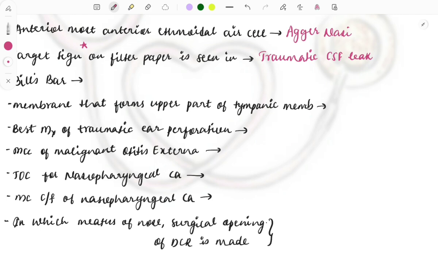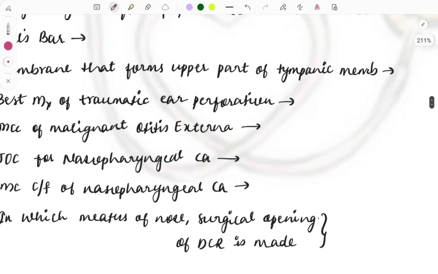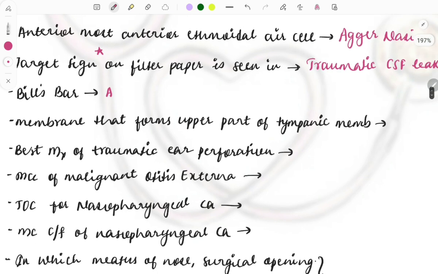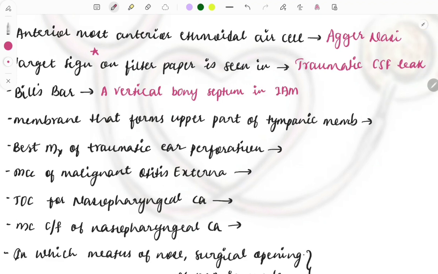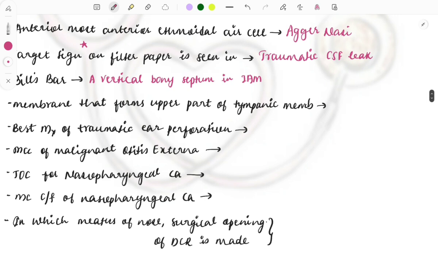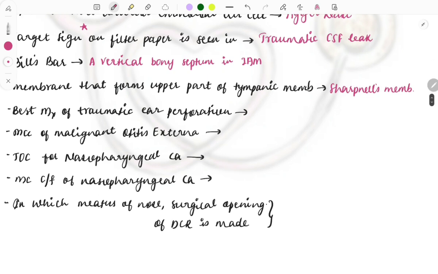Then they had asked the question on Bill's bar. What is Bill's bar? So it is a vertical bony septum in the internal acoustic meatus. Okay, then the membrane that forms the upper part of the tympanic membrane is Shrapnell's membrane. So the best management of traumatic ear perforation is conservative management. It will heal by itself, so it's better that we leave it on its own to patch up. So conservative management we will be doing for this traumatic ear perforation.